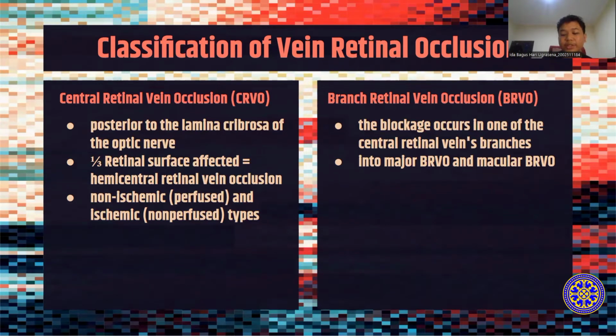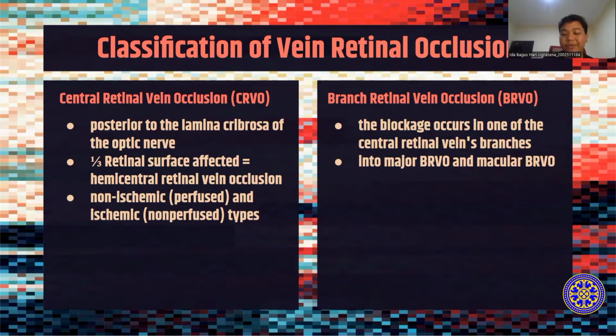But in the latest research, there are only two that are approved: BRVO and CRVO. CRVO occurs in the central retinal vein posterior to the laminar fibrosis of the optic nerve, with thrombosis being the most prevalent cause. If only one third of the retinal surface is affected, the condition is known as HCRVO or hemicentral retinal vein occlusion. In BRVO, the blockage occurs in one of the central retinal vein branches.